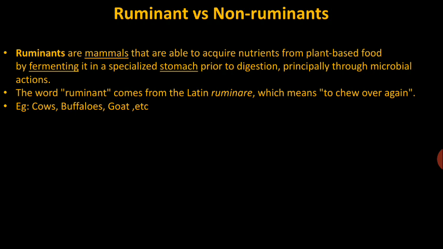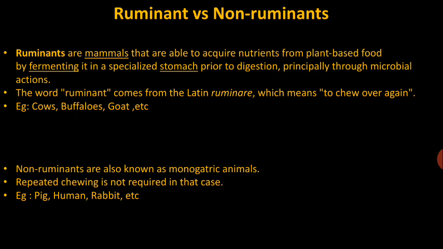Many microorganisms like bacteria, protozoa, and fungi are involved in the digestion process, and fermentation is an important step of this digestion. They chew up their food material again and again before actual digestion. Now, what are the examples? Cow, buffalo, goat, etc.